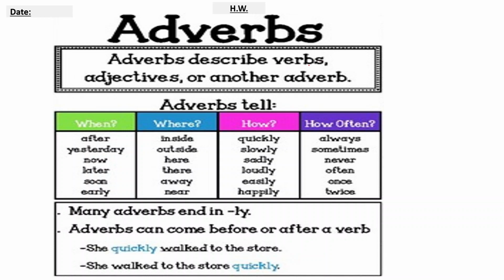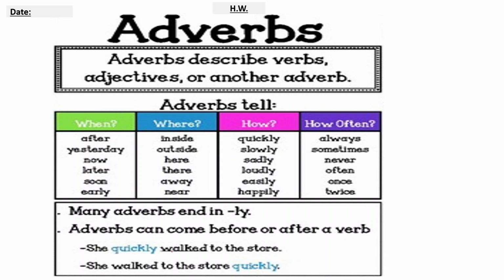Adverbs describe verbs, adjectives or another adverb, and you will write that an adverb tells when the action happened, where the action happened, how the action happened and how often the action happened. When means adverb of time, where means adverb of place, how means adverb of manner, and how often means adverb of frequency.